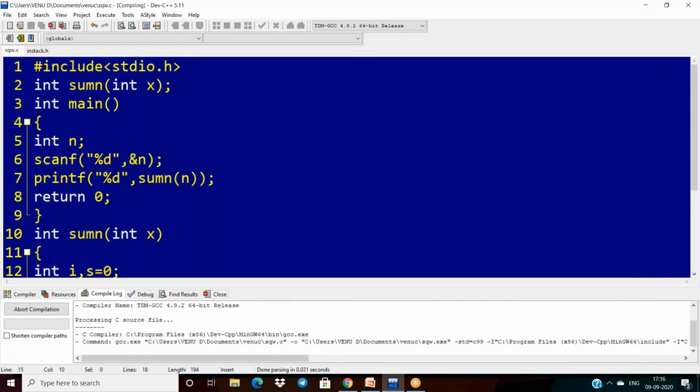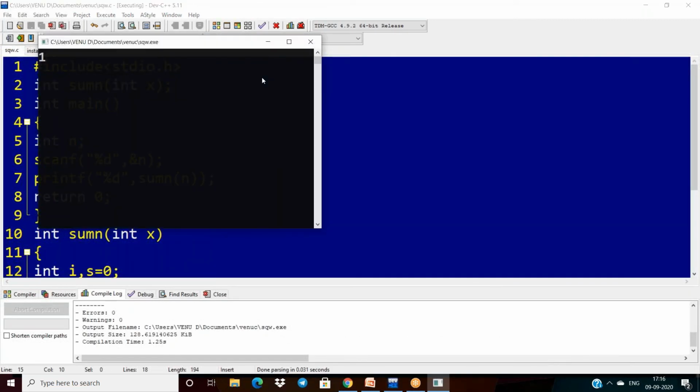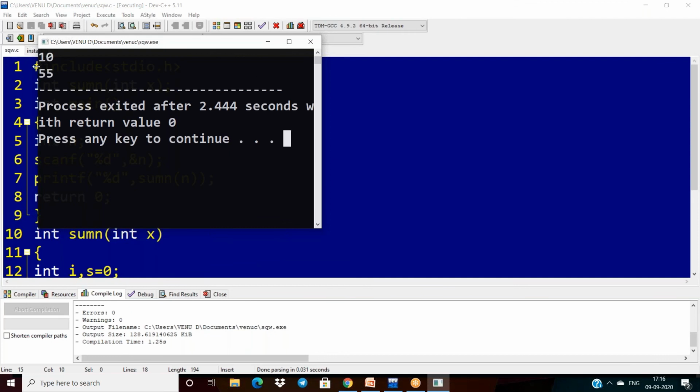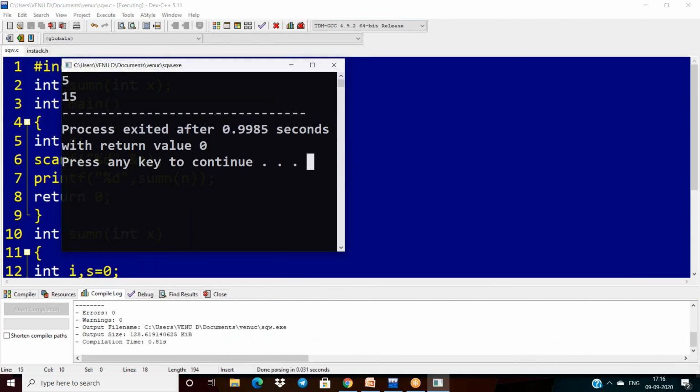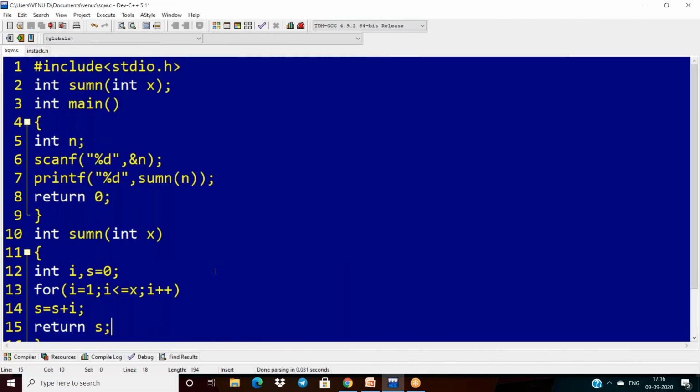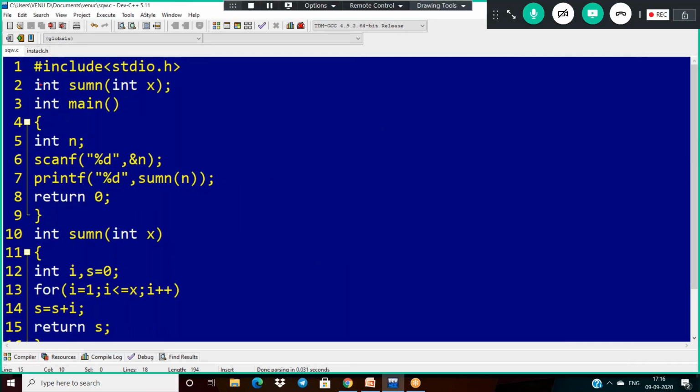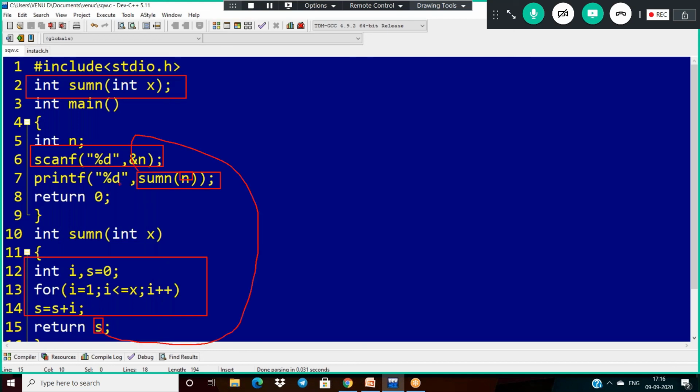Now see the output. If the input is 10, what is the sum of the first 10 natural numbers? 55. If the input is 5, the sum of the first 5 natural numbers is 15. Yes, I'm getting it correct. What are the things we have to observe here? This is my function declaration, and I am reading one variable. My function call is this. And in the function definition, after getting the result, I pass the result to the function call and get the answer.